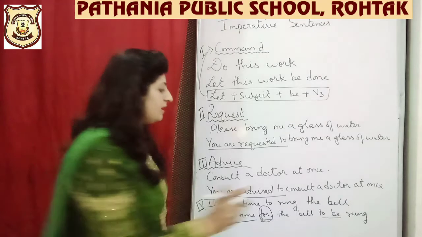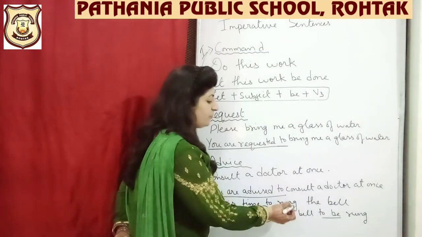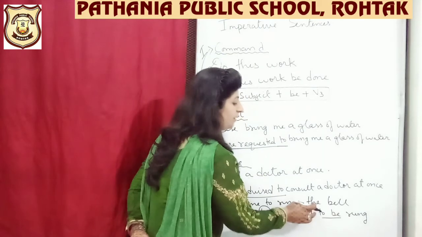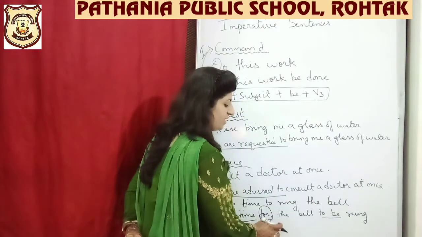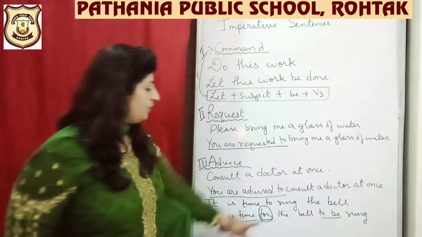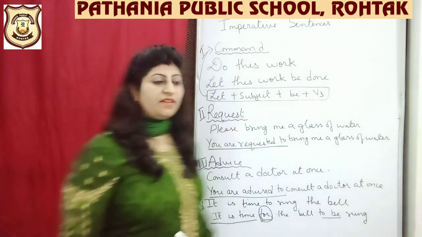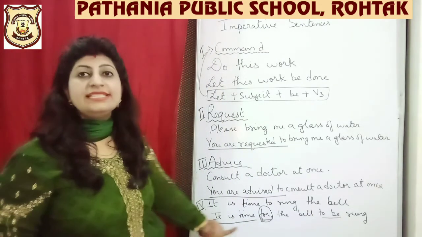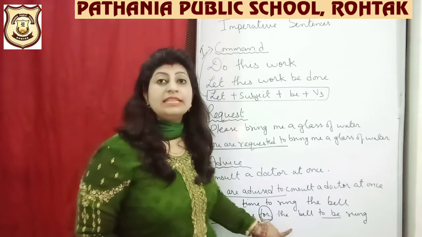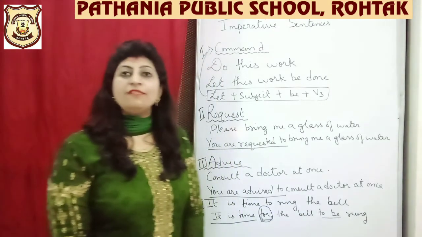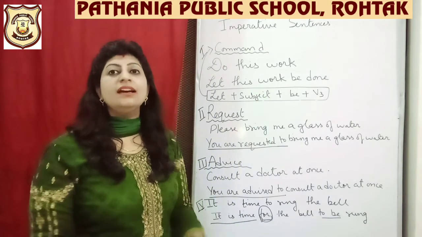And after that, the way we were applying the rules, we use the V3 form of ring. So I have used rung. The bell was my subject, so I have changed it out here. And out here with to, I am using to be. And what have I made the sentence? It is time for the bell to be rung.